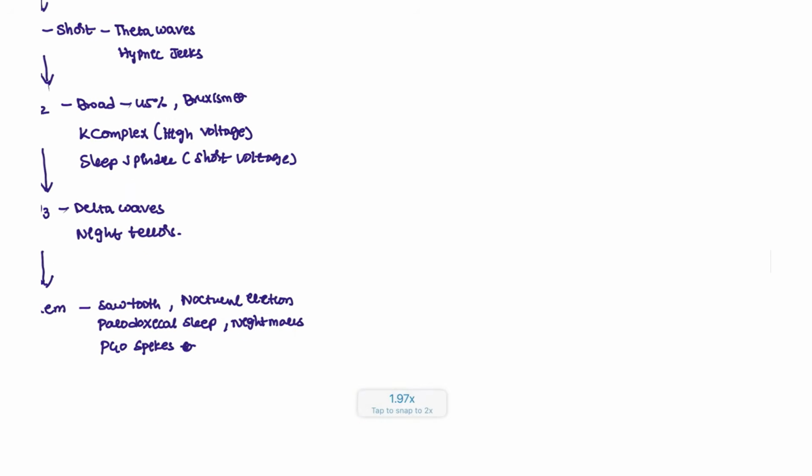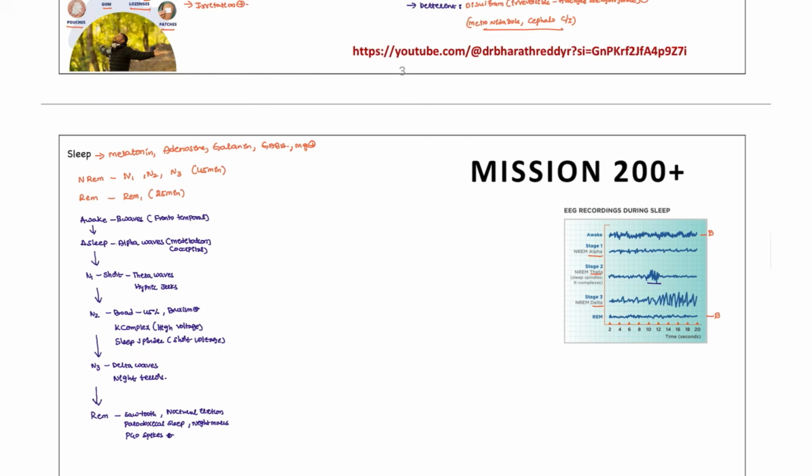So these are the different types of stages that can be asked in the examination. Next, coming back to the things that you have to remember. Insomnia. For a patient who is suffering from insomnia, how are you going to diagnose?